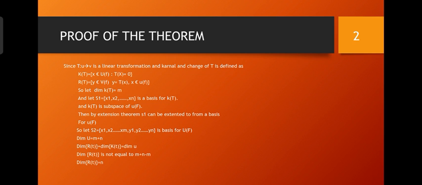Then by the extension theorem, S1 can be extended to form a basis for U of F. So let S2 equal x1, x2, up to xm, y1, y2, up to yn be a basis for U of F. Dimension U equals m plus n. Dimension R of T plus dimension K of T equals dimension U. Dimension R of T equals m plus n minus m. Dimension R of T equals n.